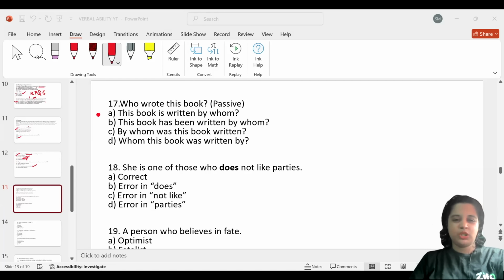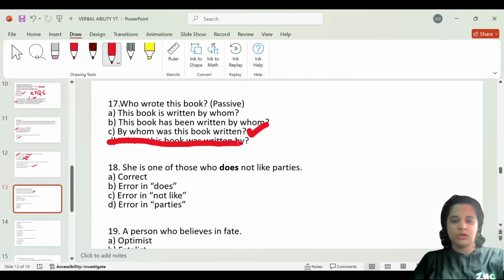Now, is it available in the options? The book is written by whom? The book has been written by whom? By whom was this book written? This is the answer that we stated just now. Whom this book was written by, this is absolutely wrong. It's grammatically wrong. Okay. So the correct answer is option C. By whom was this book written?